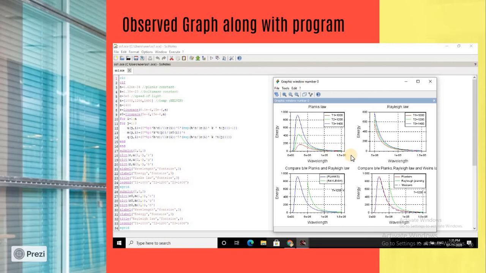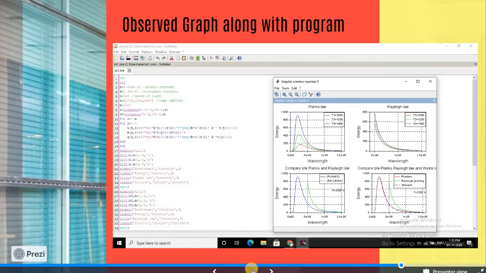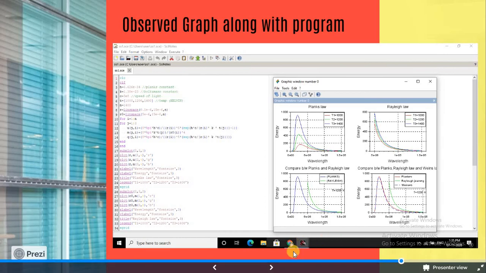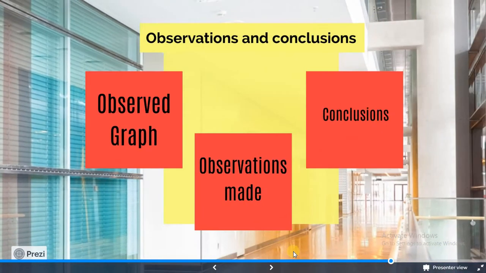And the theory that we have studied up till now is correct. You can also change the temperature. Here I have defined the temperatures 1000, 1200, 1400. You can change these temperatures and draw graphs for a different range also. So this was the graph pattern that was observed in the program.